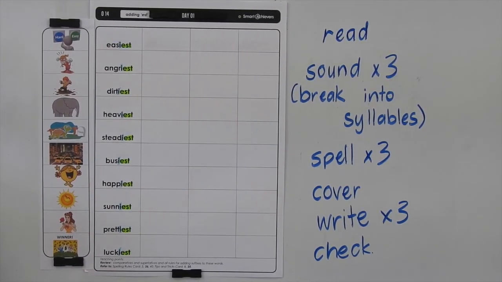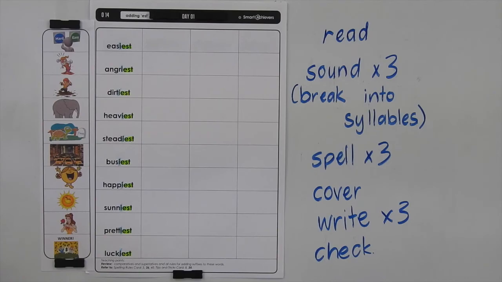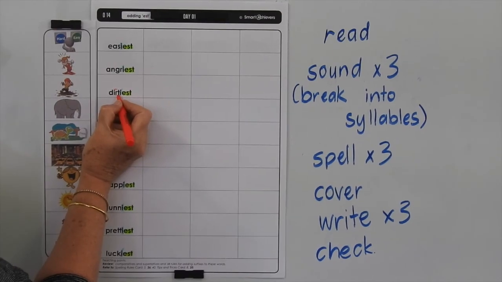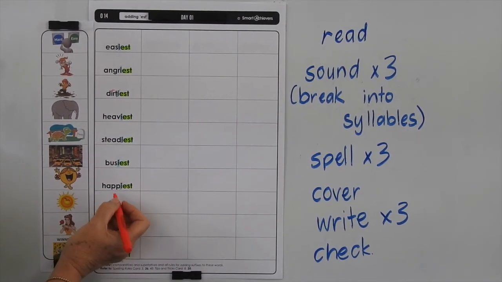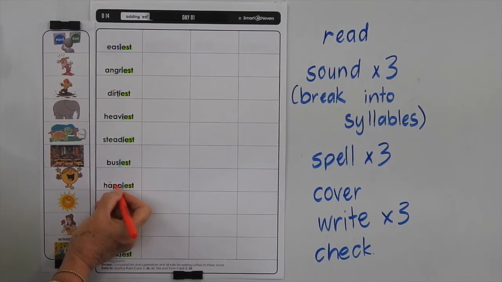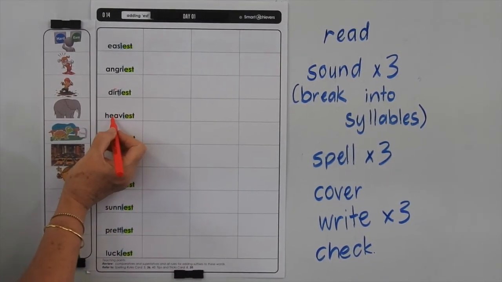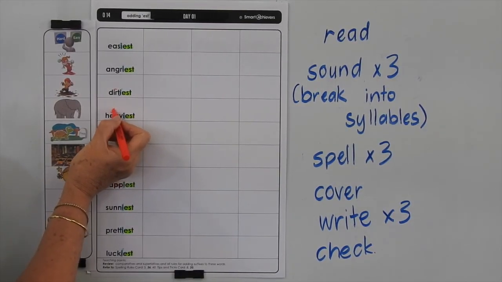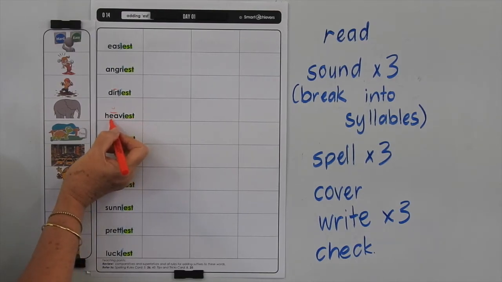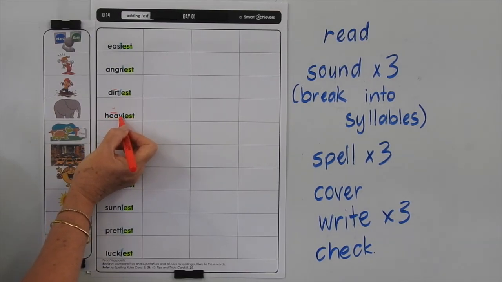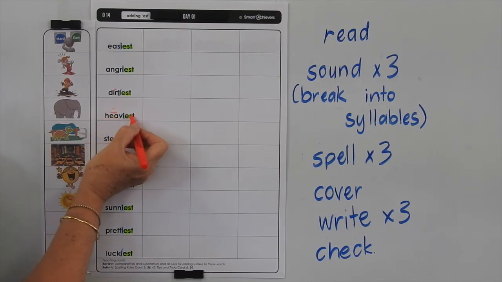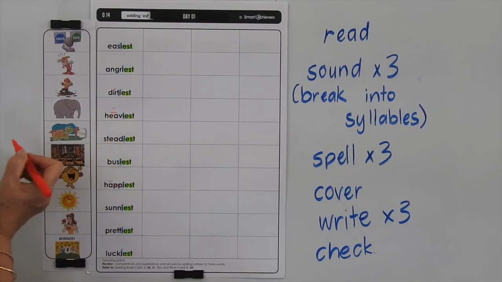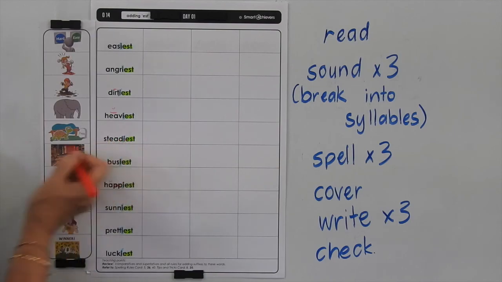Okay, we've got some other things happening in this list, but pretty much you've dealt with all of these before. You know that if you have a long vowel sound, you're going to put one consonant after it. If you've got a short vowel sound, you're going to have a double consonant after it. Now these ones did come from long vowel sounds, so the long vowel sound applies, even though it's changed to a short vowel sound here. So heaviest comes from the word heavy, which comes from the word heave. As we've changed the use of the word, we've changed the sound that EA is making from a long vowel sound to a short E sound, same with steady, etc.